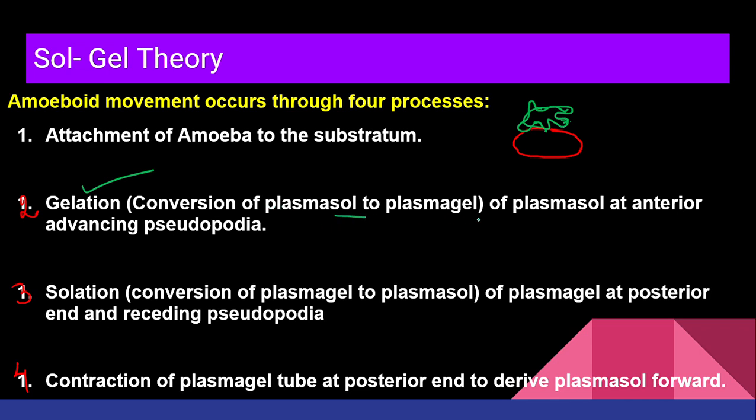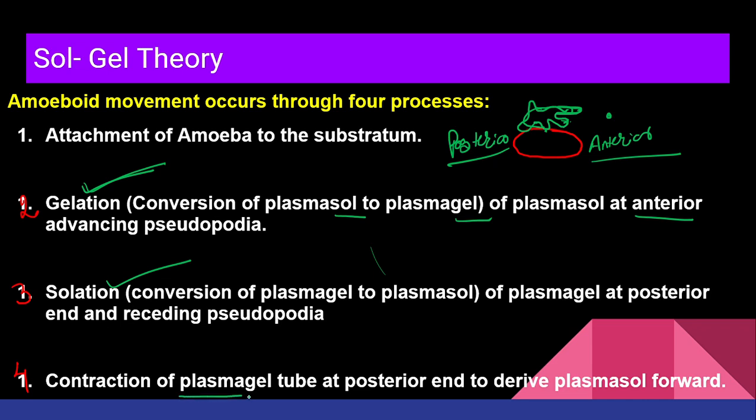Now gelation, just now I told you what gelation is. Conversion of plasma sol to plasma gel will occur at which side? Anterior side. This one is your anterior side of the amoeba and this one is posterior. Posterior means back side, पीछे की side. Anterior means front side, आगे की side. Of course, my foot is over here, so only there my pseudopodia formation will occur. So this gelation process will occur, then the solation process will occur, and both will occur simultaneously.